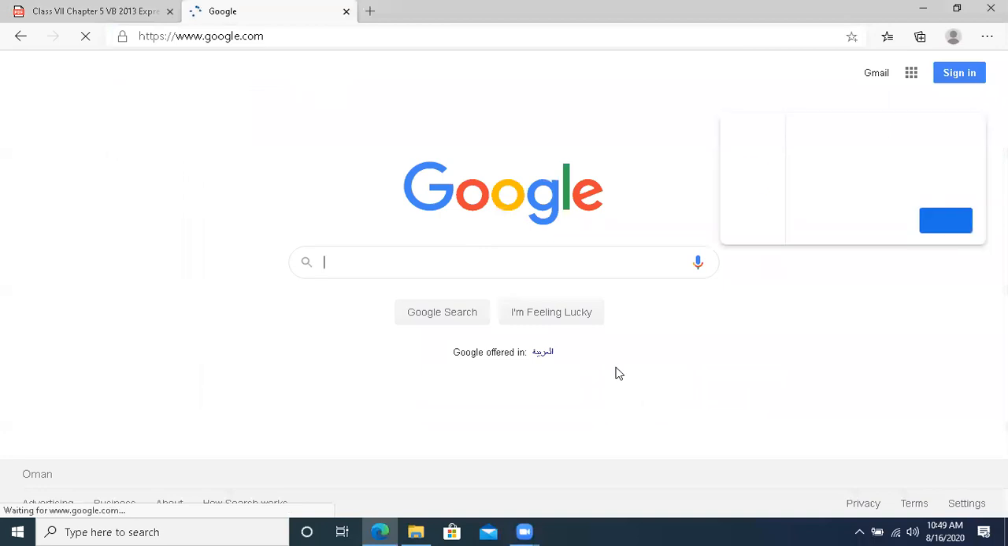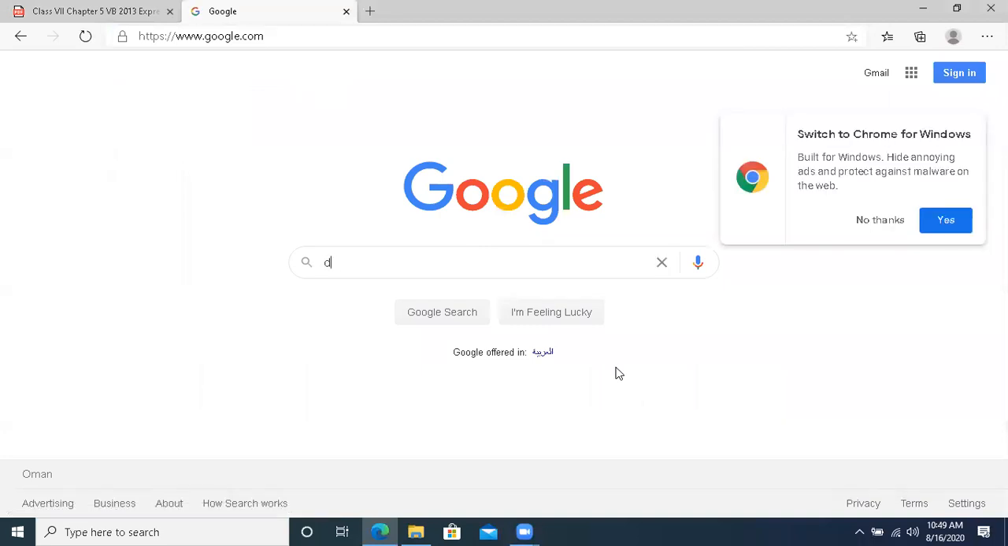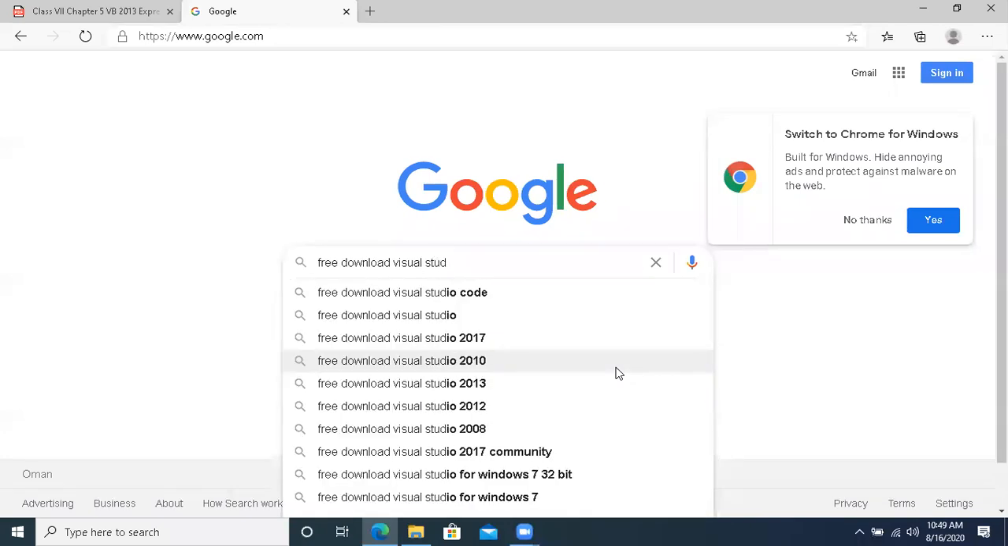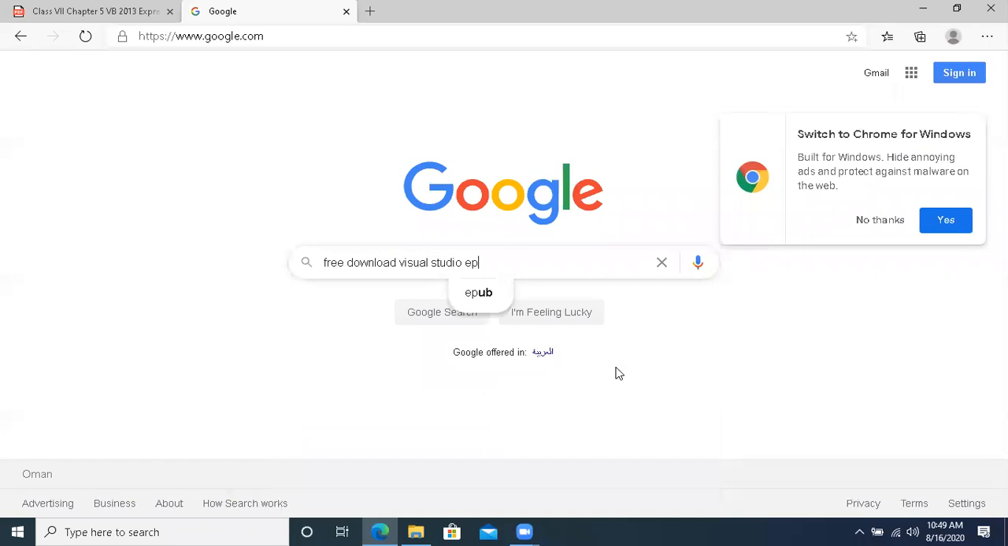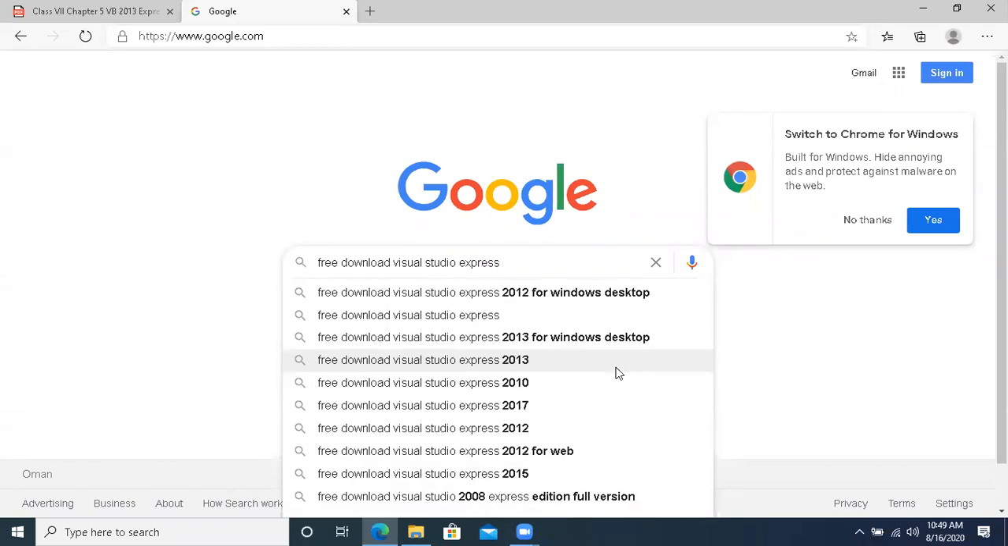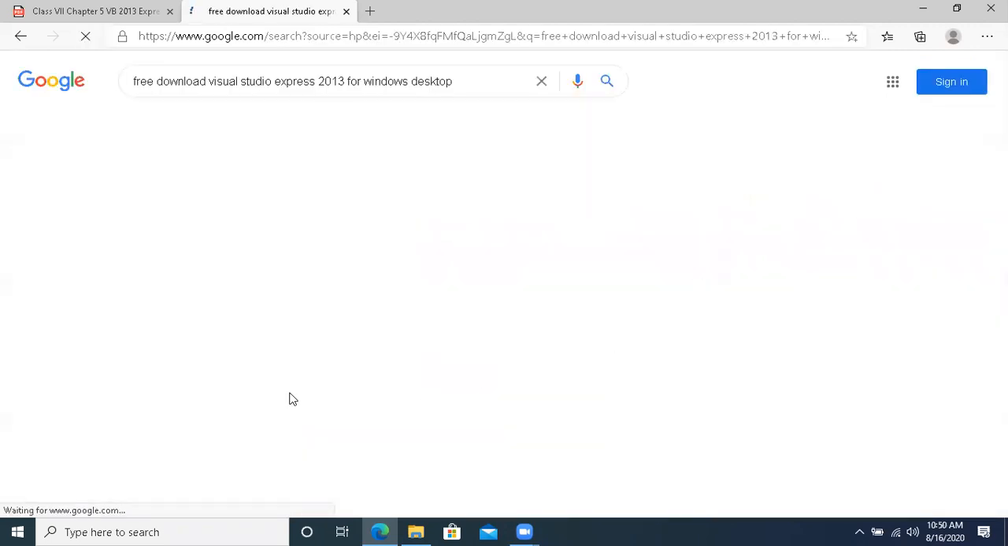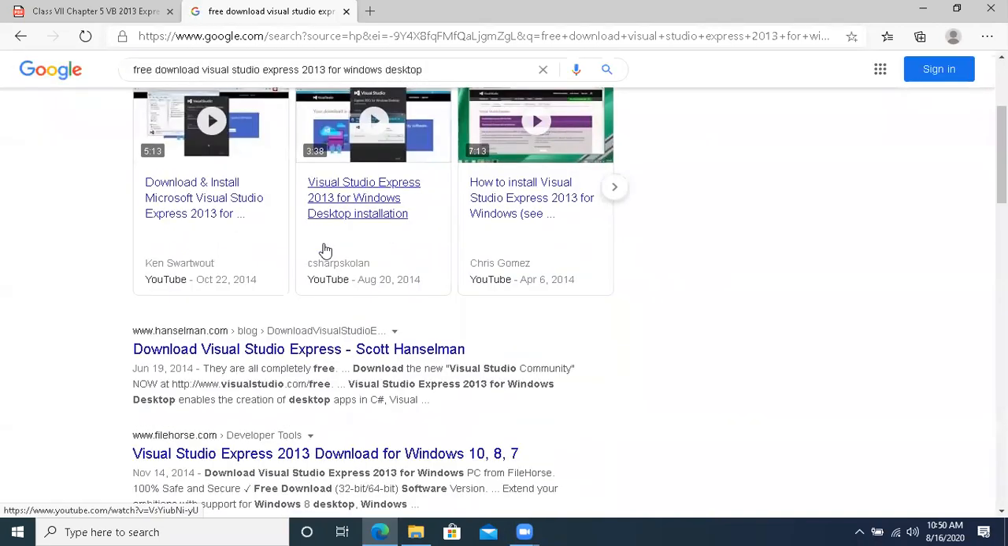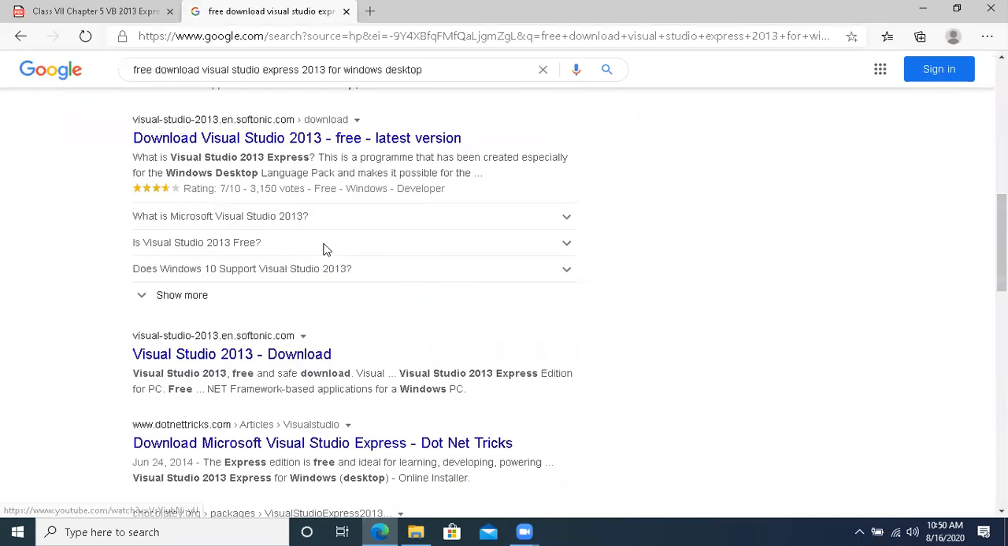Now see the process. When you go to Google and write visual download, or I should write free download, Visual Studio Express for 2012 or 13, whatever. Normally 2012 is available. These are the two versions that we have to use. 2013, let's suppose, for Windows. So it is going to show you some different options on your desktop using which you can download it.